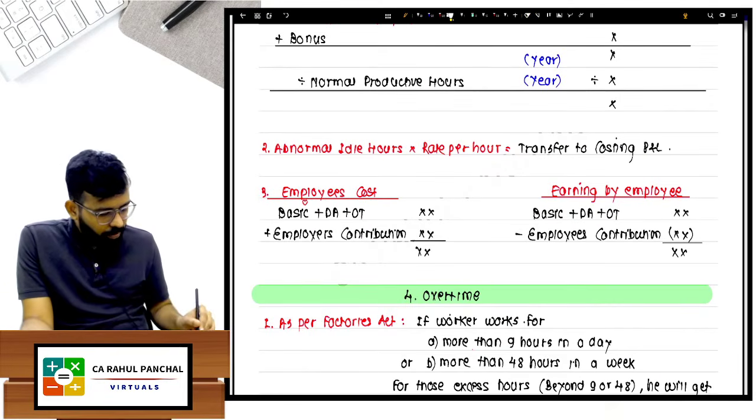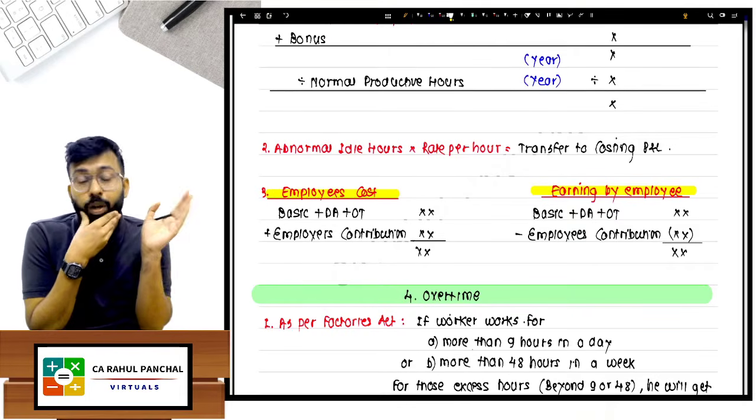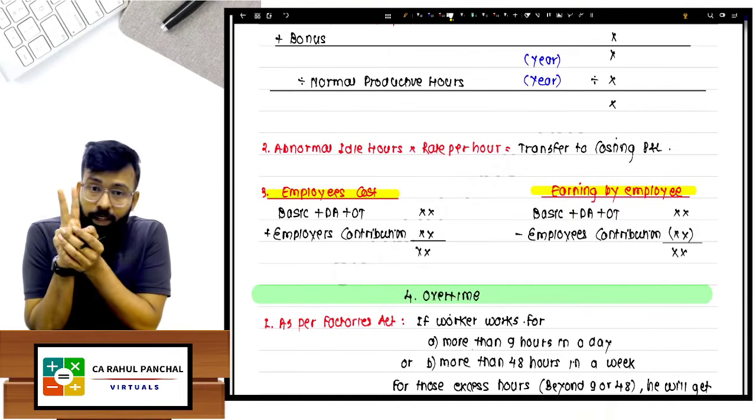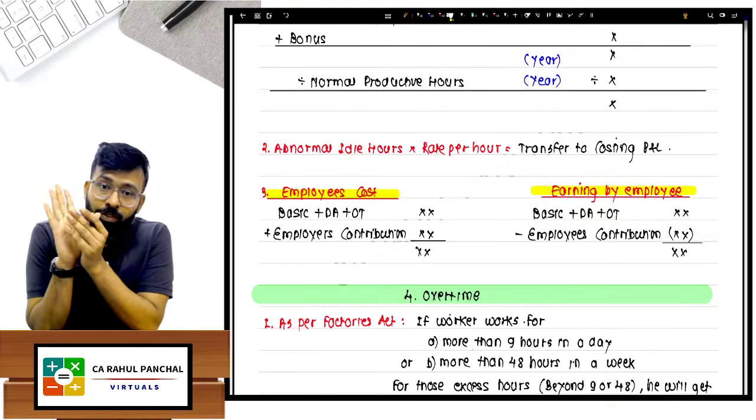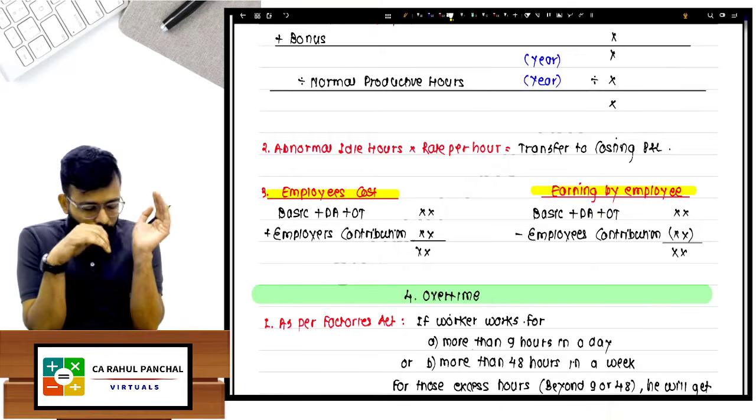Again, there is one more question. There is only one question. It asks to calculate the employee's cost. In that question there were A and B, two workers. A used to do overtime of 10 hours, and they were working on 3 jobs, X, Y, and Z. That was the setup. There was one question, so understand.